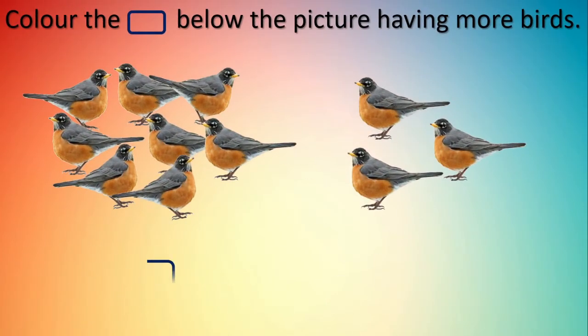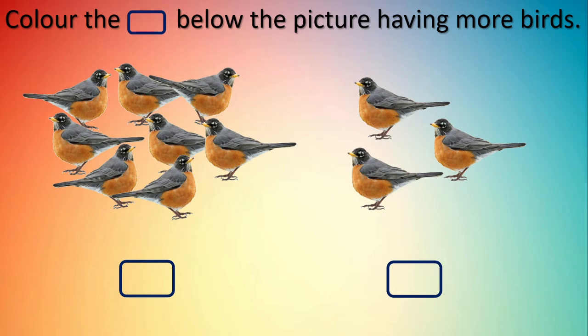Correct? Because this group is having less boards. Next, wow, here we can see birds. Right? Again, color the box below the picture having more birds. More, बहुत सारे, ज़्यादा. Okay. Now, in the first group, there are more birds.